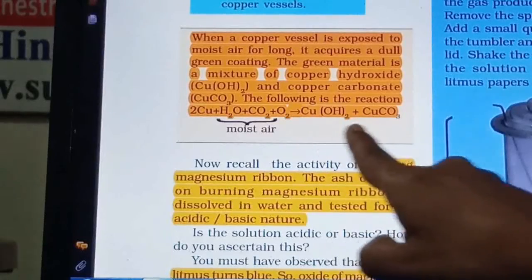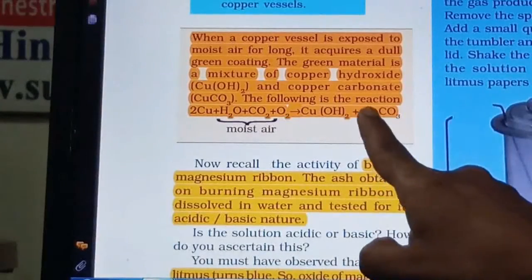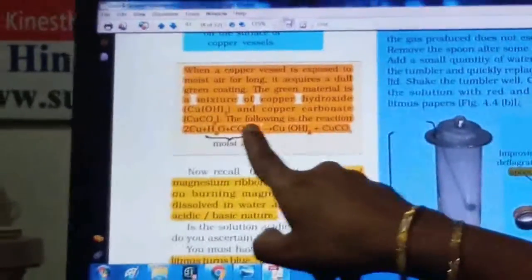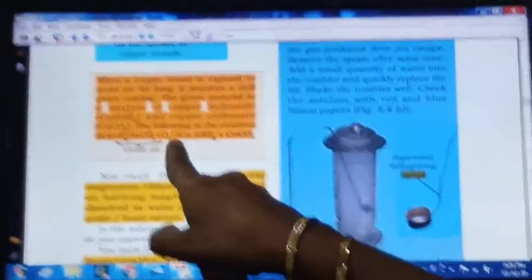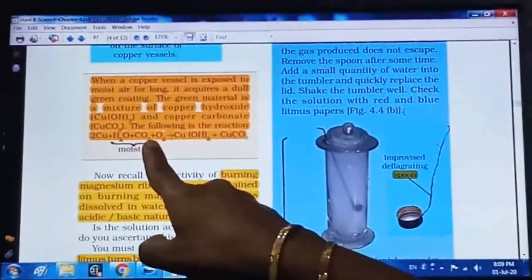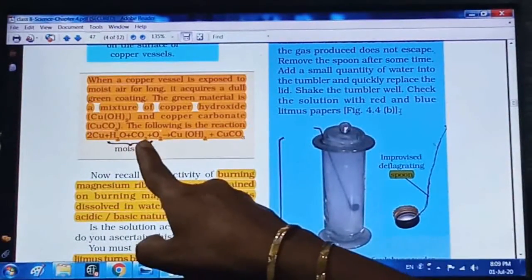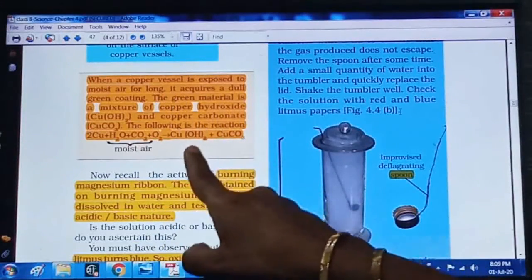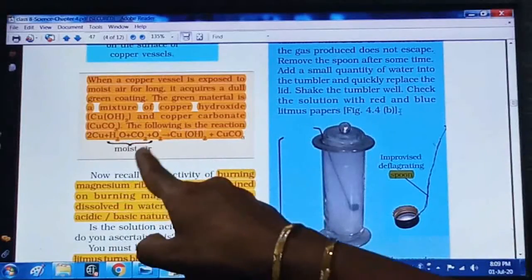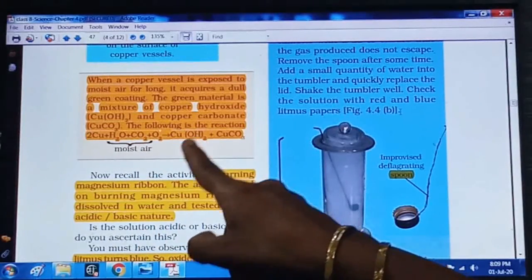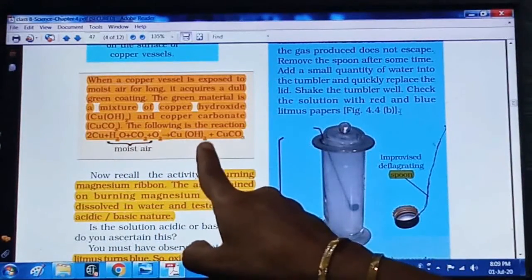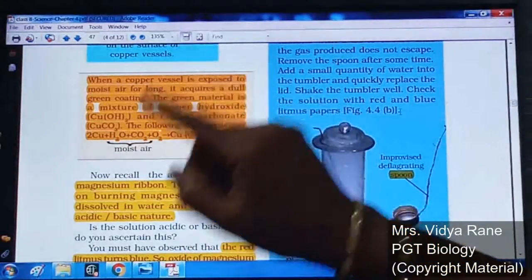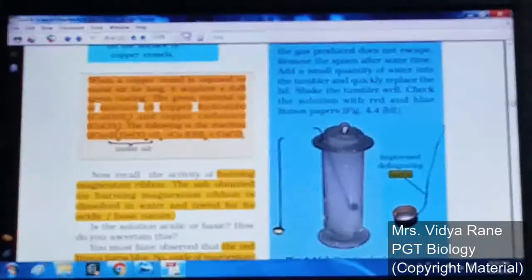So this forms the green coating on the copper vessel. This is how the metal reacts with oxygen or with the moist air. Iron, whenever it reacts with the moist air, gets rusted, right? A reddish color rust is formed. Like that, copper whenever exposed to the moist air also gets rusted, and this greenish colored substance is deposited on the surface of the copper vessel, right? So this is about the given metal.